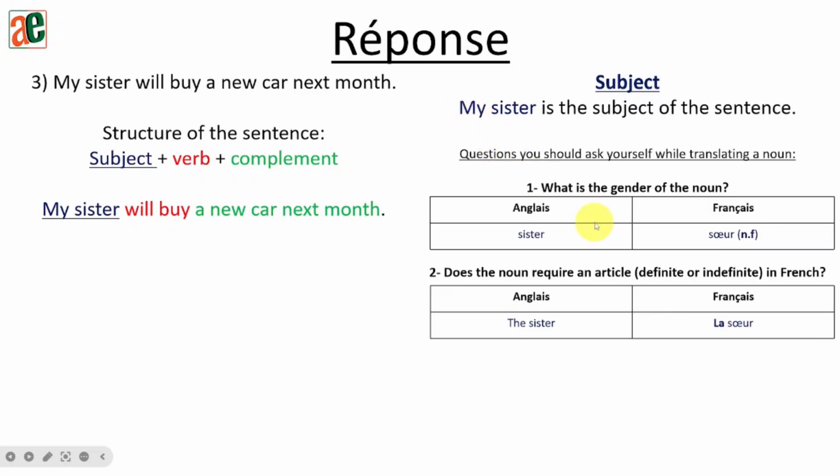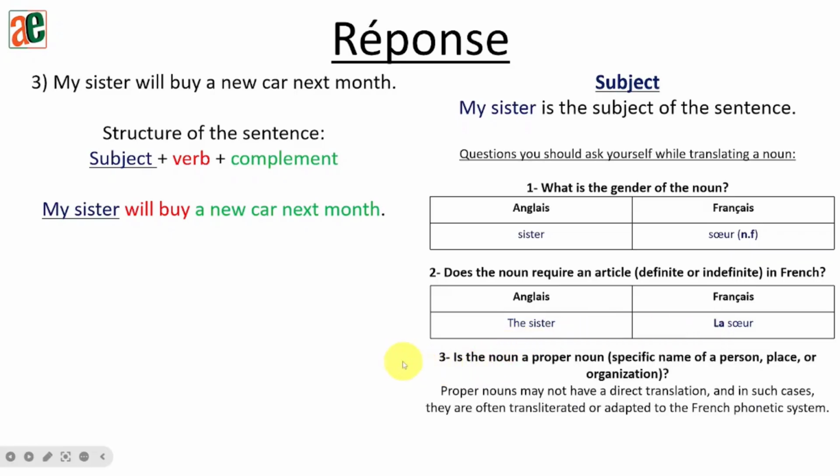But since we are talking about sister, which is a person that I know or the speaker knows, that's why we need to use an article to express the specific noun. So that's why I've written la. But la doesn't express my. Okay. The next point, is this a proper noun? So here we're talking about sister. Sister is a general noun. It's like brother. It's like a cousin. So it's not a proper noun. A proper noun should be someone named. So we say just no to this part.